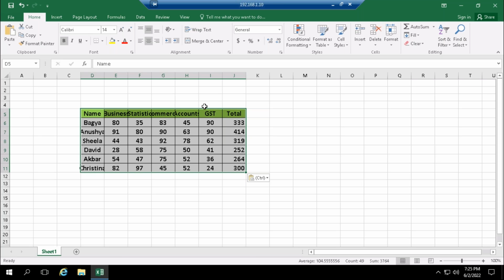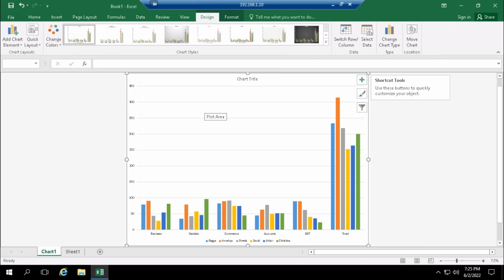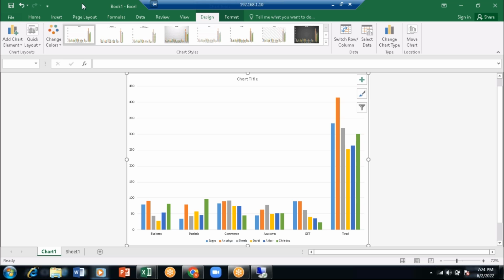For this, I will press F11. F11. Now see, the table is coming here. So like this, you can insert it. For inserting a table, the shortcut key which is used is F11. Make a note, shortcut key which is used for inserting a table is F11. Okay.